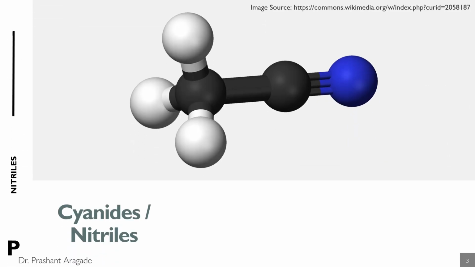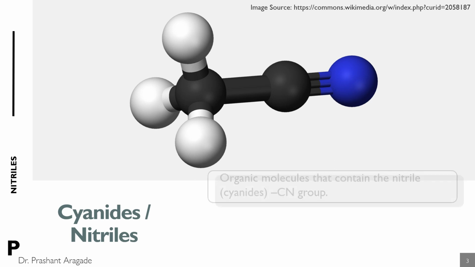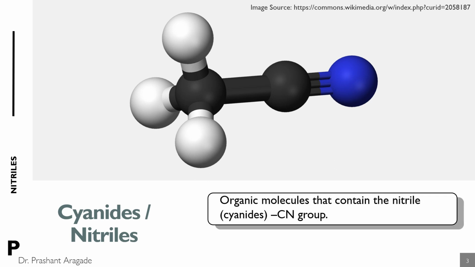Cyanides or nitriles are the compounds which contain the nitrile group, that is the CN group. The general formula of the nitrile functional group is RCN, where R is an alkyl group or aryl group.